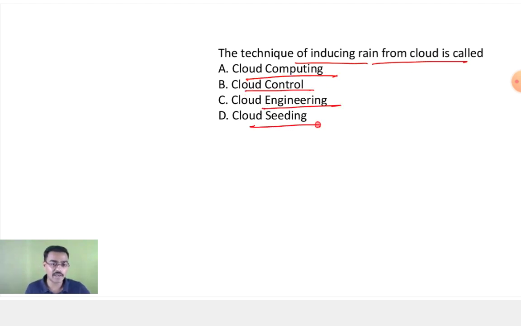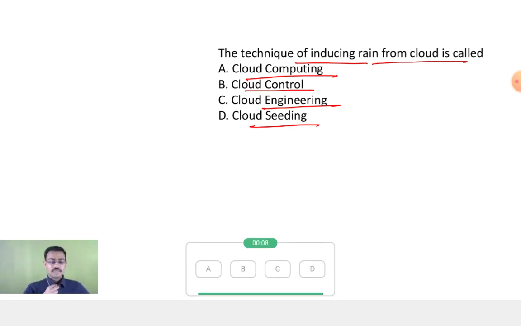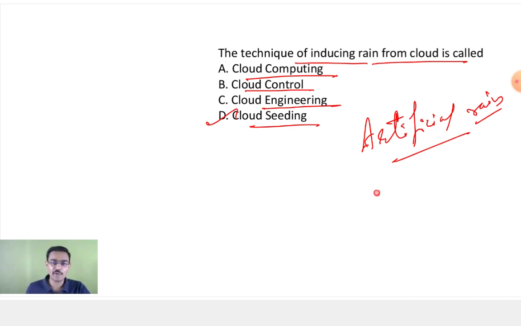Okay. So, the technique of inducing rain from the cloud is what we call: cloud computing, cloud control, cloud engineering, cloud seeding. Good. Have you heard this term, artificial rain? Or it is also said, sarkari barish hui, government rainfall was there. In many other countries, like China, government rainfall, artificial rainfall.